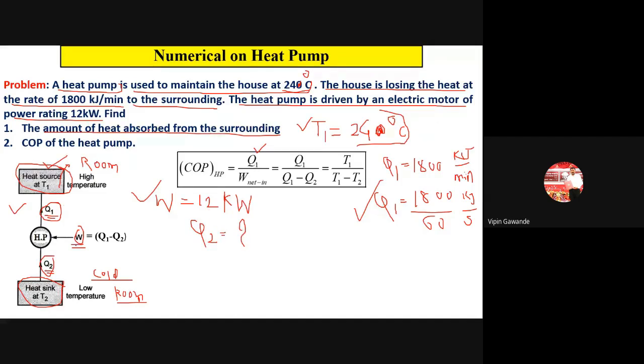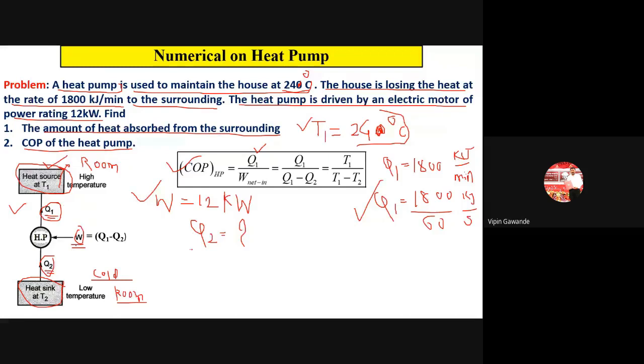The amount of heat absorbed from the surrounding. Absorb means the amount of heat which is coming inside the heat pump. So that is Q2. And we have to find out the COP of the heat pump. Now how to find out this Q2 value?